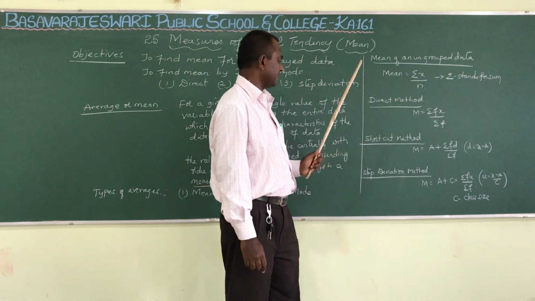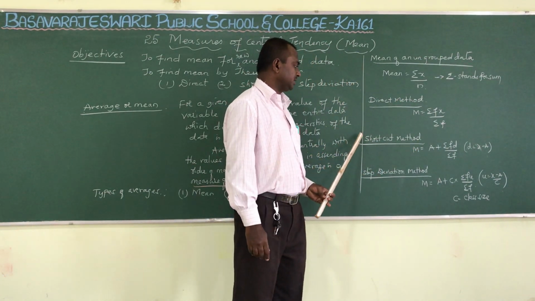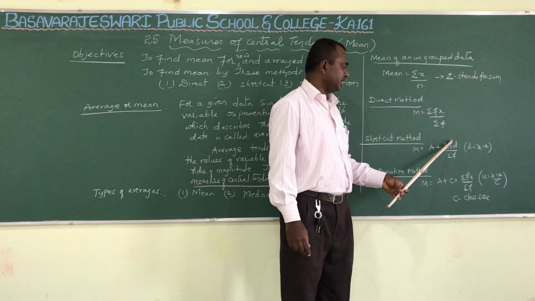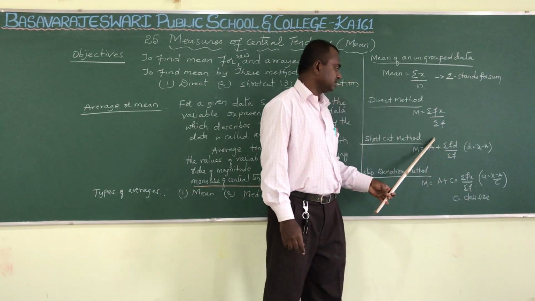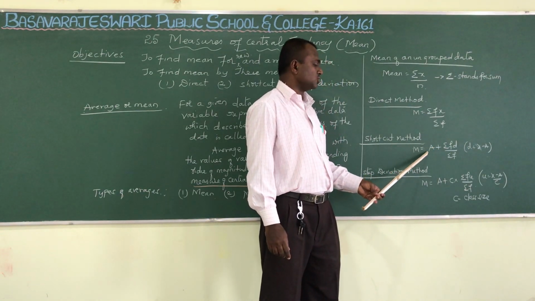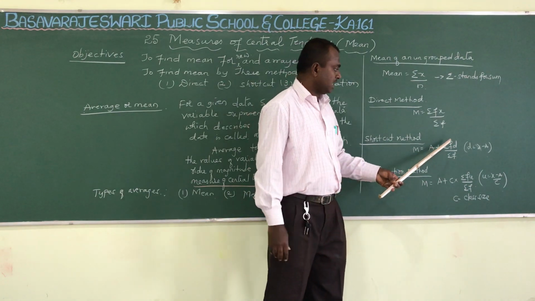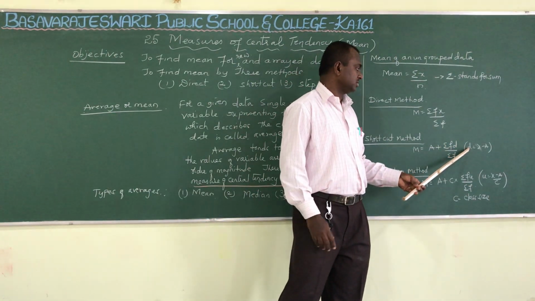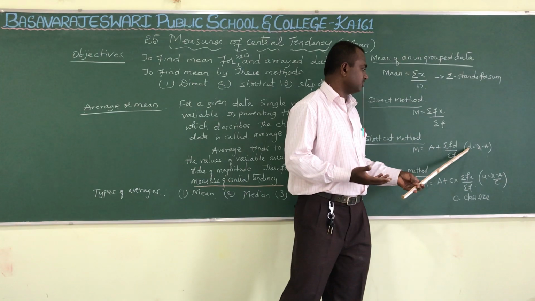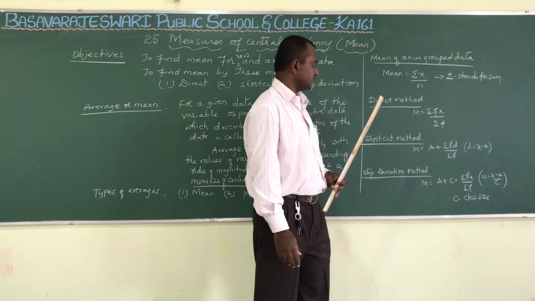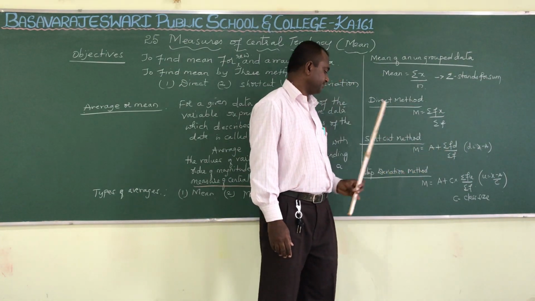This is the direct method formula. Shortcut method: mean is equal to a plus sigma fd by sigma f. What is this a? A is the assumed mean, which we will discuss when doing the sums. And d is called deviation, how the values deviate from the assumed mean. So d is equal to x minus a.